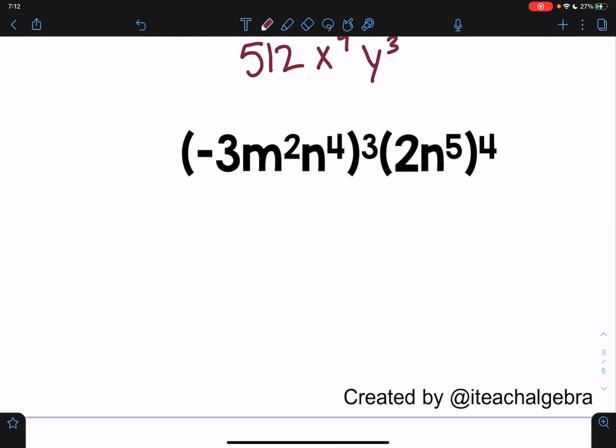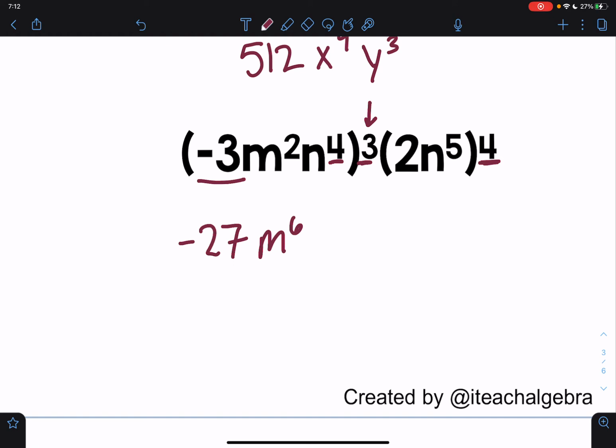So same idea, I want to simplify this exponent here on the outside before I start adding my exponents together on the inside. So I'm going to take the negative 3 cubed, which is negative 27, m squared cubed. I'm multiplying those two together, so 2 times 3 is 6, and n to the 4th power cubed.